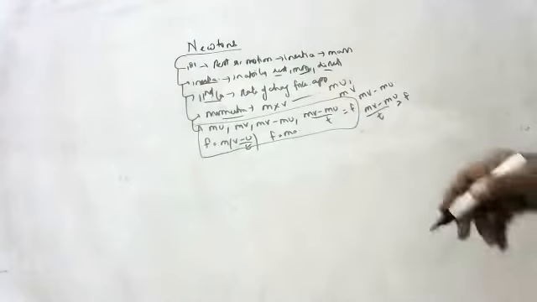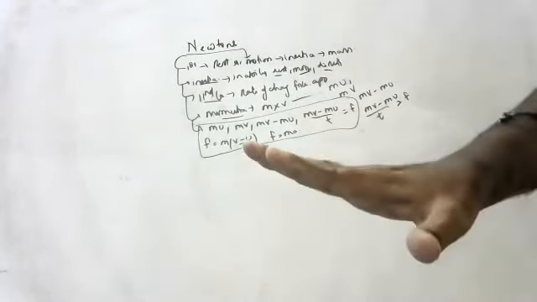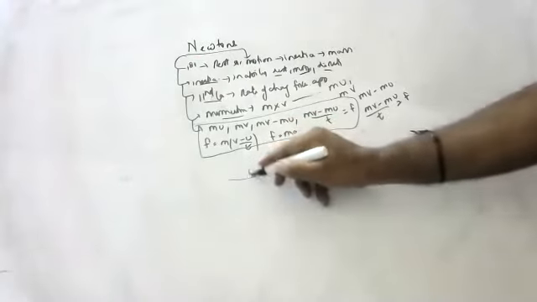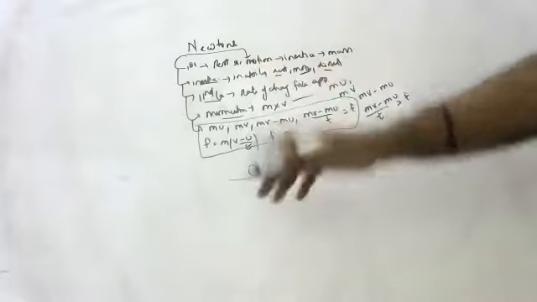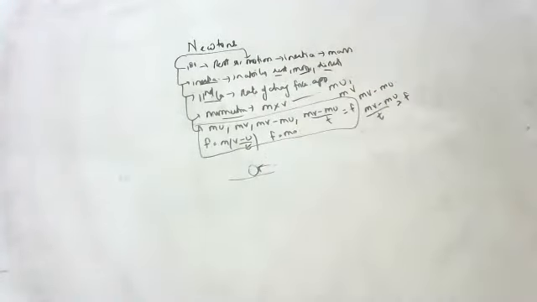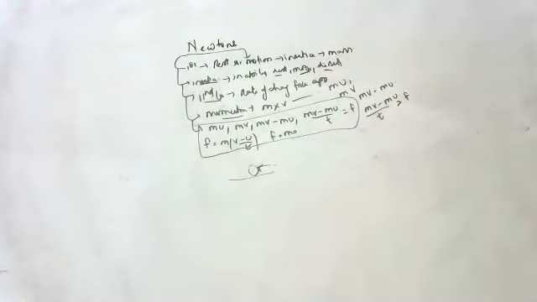Yesterday I told this definition also. Newton's first law states that every body continues to be in a state of rest or motion until and unless you apply force. Children, a stone is there. Without you applying force, will it move? It won't move. So, inability of a body to change its state of rest, motion, or direction on its own is called inertia. Second law states that rate of change of momentum is directly proportional to force applied.